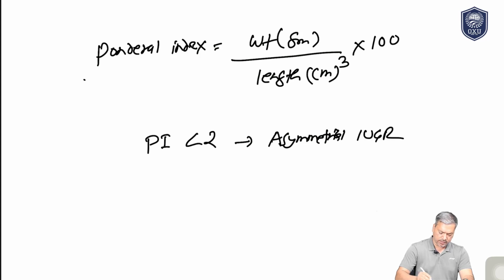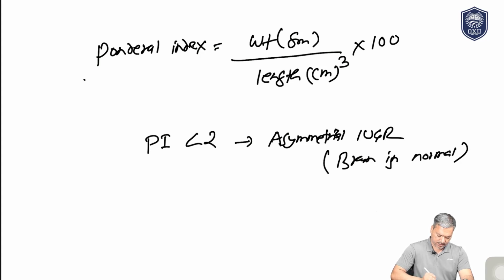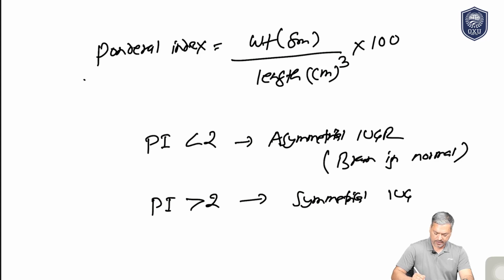Asymmetrical IUGR means the brain is normal, only the rest of the body is affected. Whereas if ponderal index is more than 2, that clearly shows it is a case of symmetrical IUGR. This is also one of the questions which may be asked in the upcoming exam.